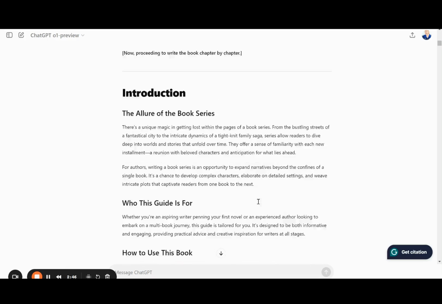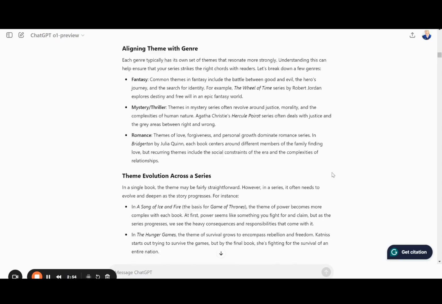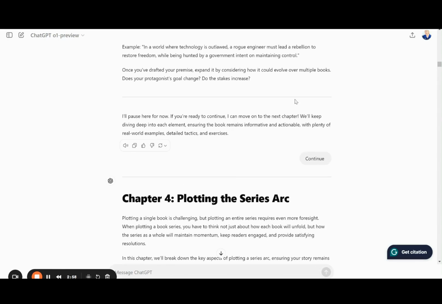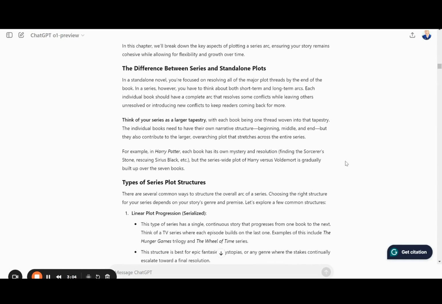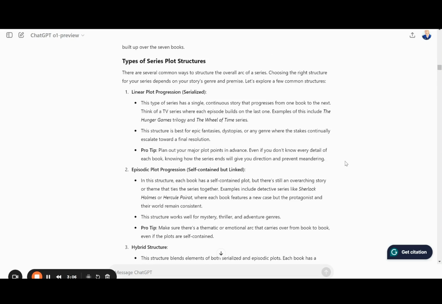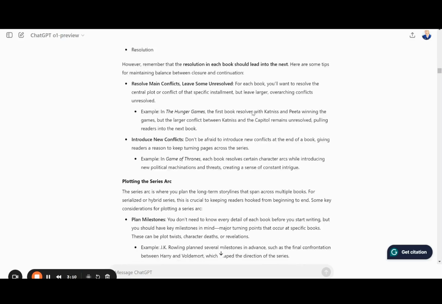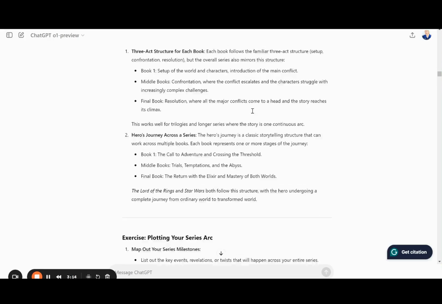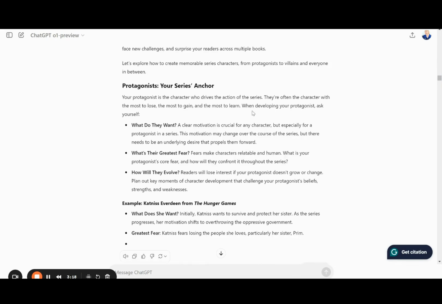Let's scroll quickly through the book. Then I just want to scroll quickly through this to show you what this tool gave me. And all I had to do is every once in a while say continue. Every once in a while, I said, hey, give me a larger or longer, more in-depth explanation with better examples. But it's giving me lots of tips, lots of strategies, lots of examples. Of course, I'm going to have to go through this and reformat it, edit it, add some stuff, take some stuff away, move stuff around.